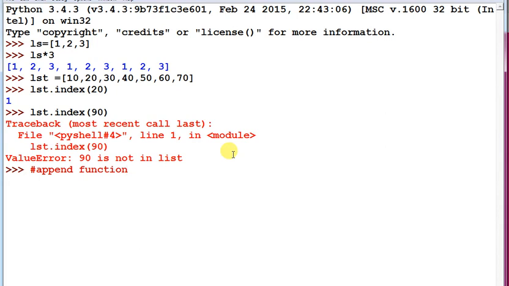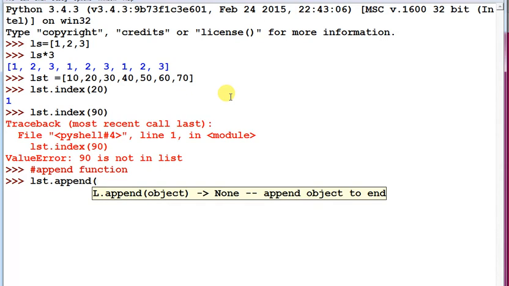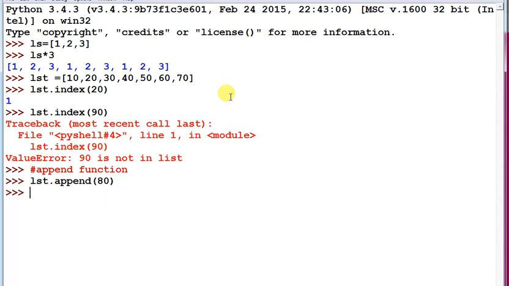Suppose the list we have already created is 10, 20, 30, 40, 50, 60, 70. I want to add 80 to this list, so I just call append and pass the new value, and you can check that 80 is added to your list.